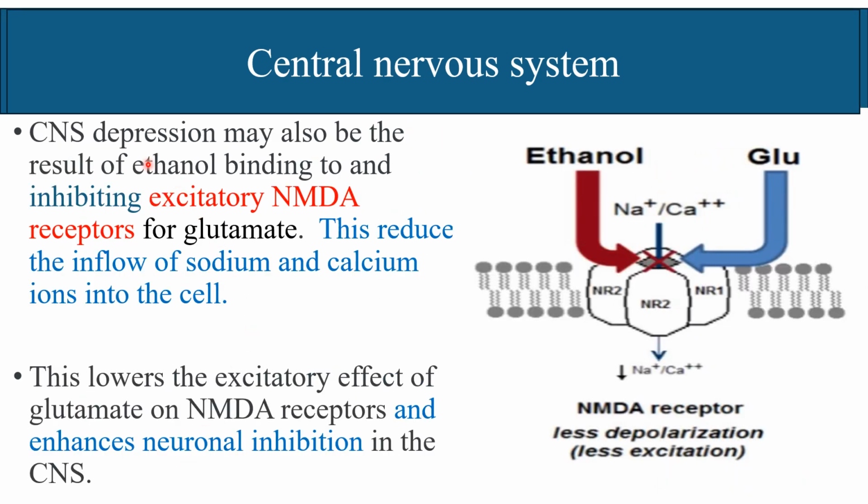It also binds to the excitatory NMDA receptor of glutamate to reduce inflow of sodium and calcium ions into the cell and causes decreased depolarization. Ultimately, it depresses the CNS, lowering the excitatory effect of glutamate at the NMDA receptor and enhancing neuronal inhibition in the CNS.